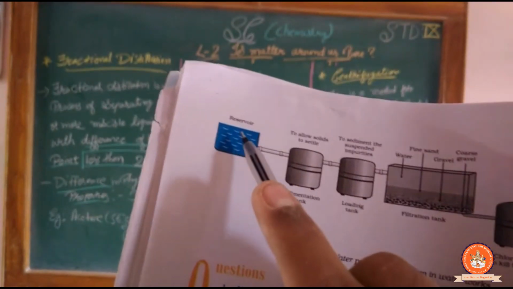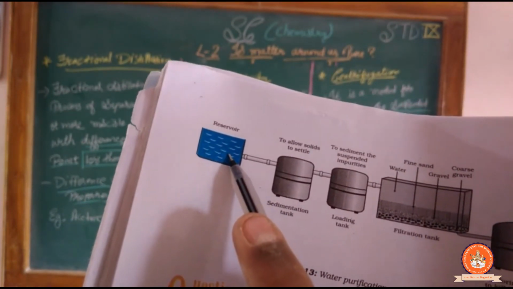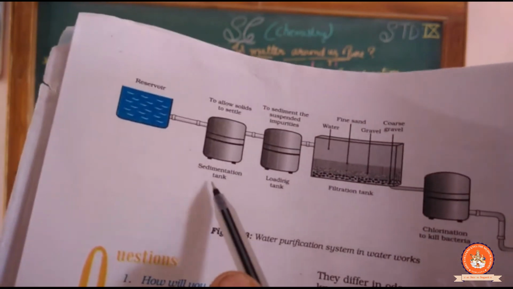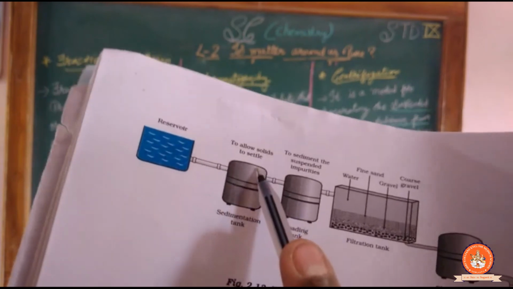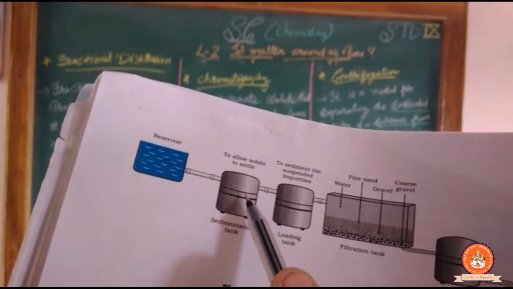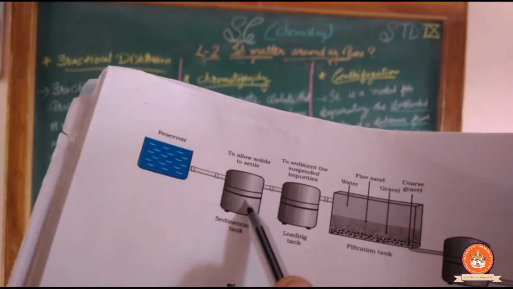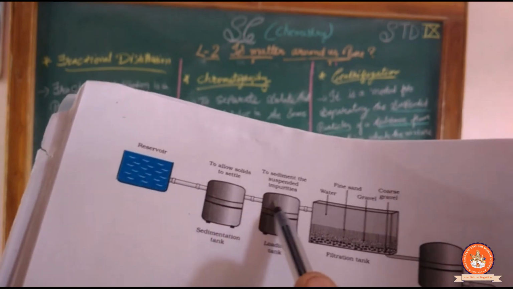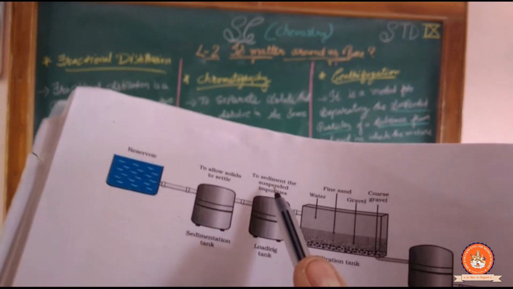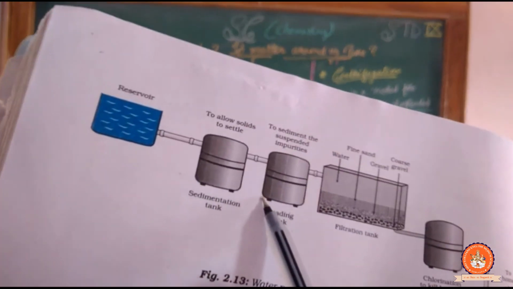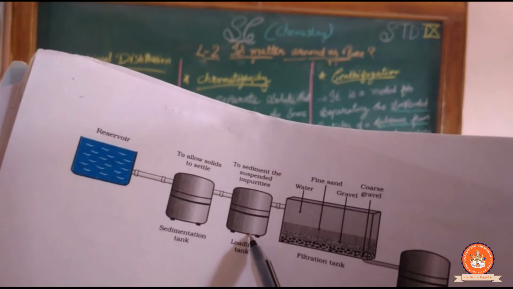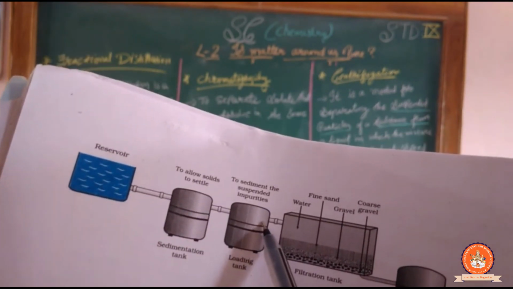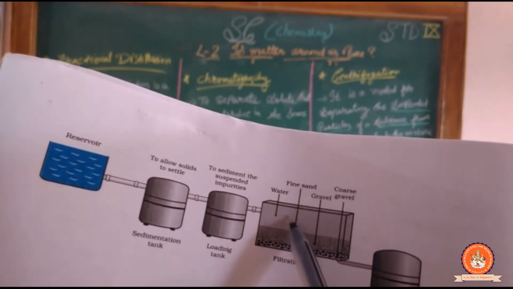At the reservoir there is collection of water. Now with the sedimentation tank over there, to allow the solid to settle down, over there we are holding the water, the solid settles down over this portion, and the rest of the water comes to this, but still the impurity is over there, so we will load the tank, and we let the water stay there. Then the rest of the impurities come to this portion. Now we are just flowing the liquid on this portion.